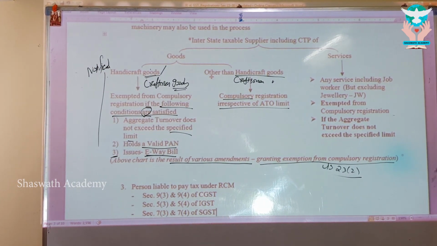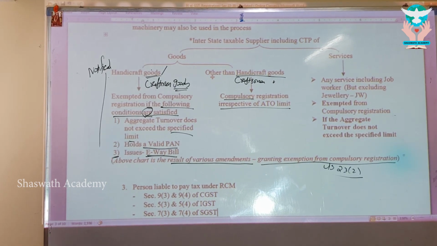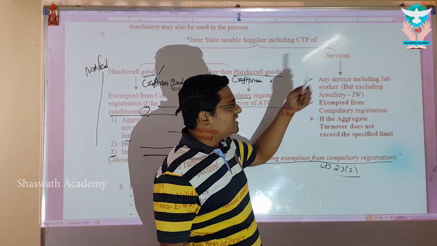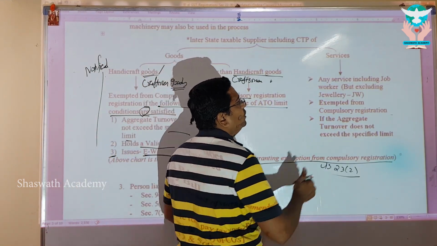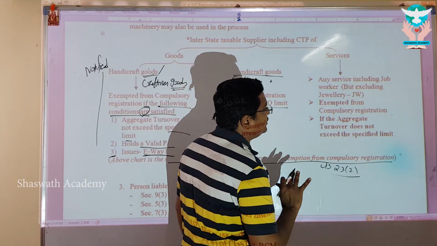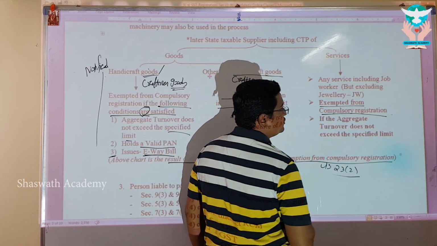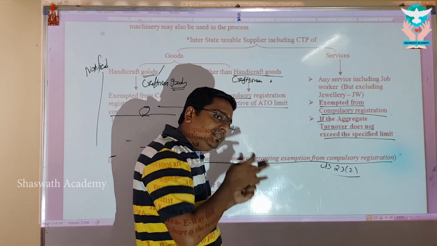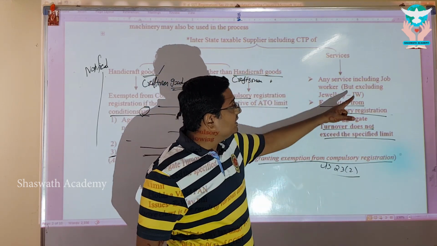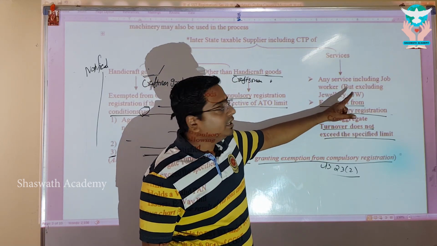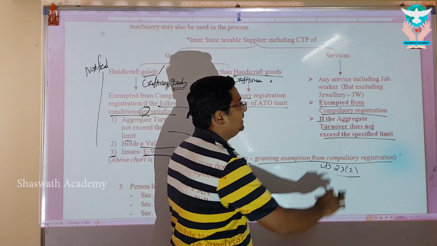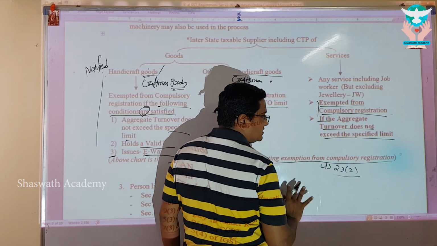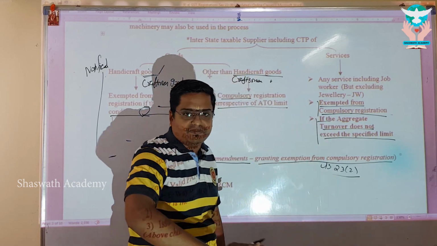Please go ahead, try to make an understanding in your mind. Let's prepare yourself for a quick fire round. Revise this, my dear. And service, I have clarified you. Service, if you make interstate supply, you are not forced to compulsory registration. You are exempted from compulsory registration if aggregate turnover does not exceed the specified limit. Meaning thereby, until I exceed, there is no compulsion except in case of jewelry manufacturer, jewelry job worker. Except this jewelry job worker, any service including the job worker but excluding jewelry job worker, exempted from compulsory registration if the aggregate turnover does not exceed the specified limit.